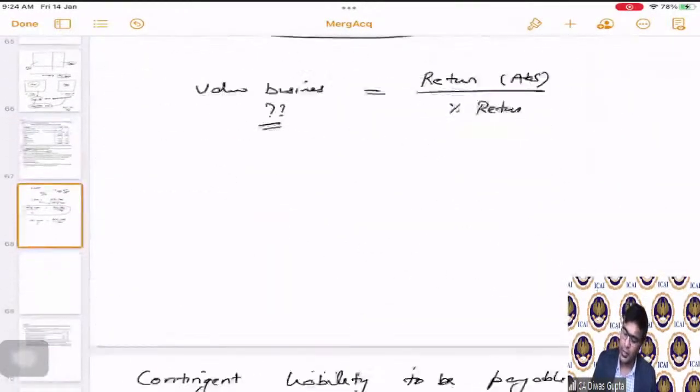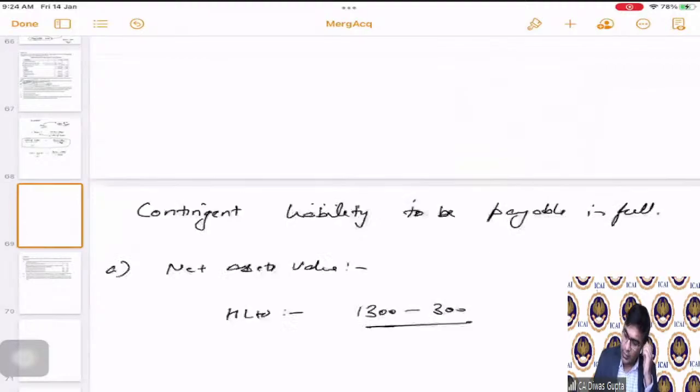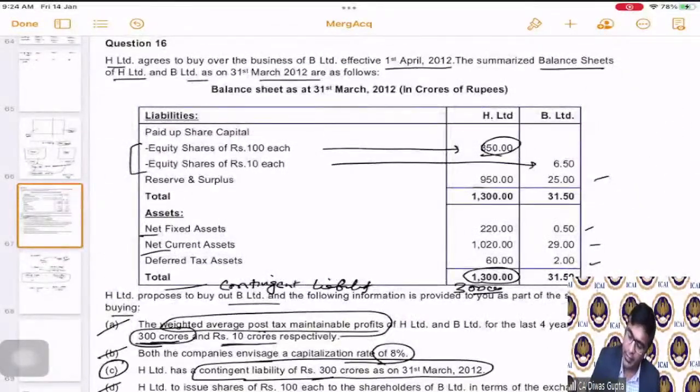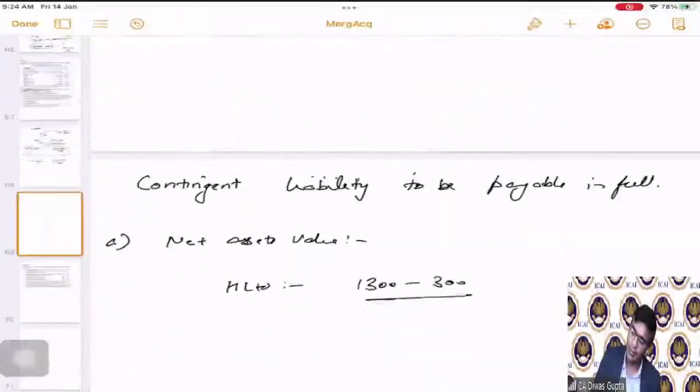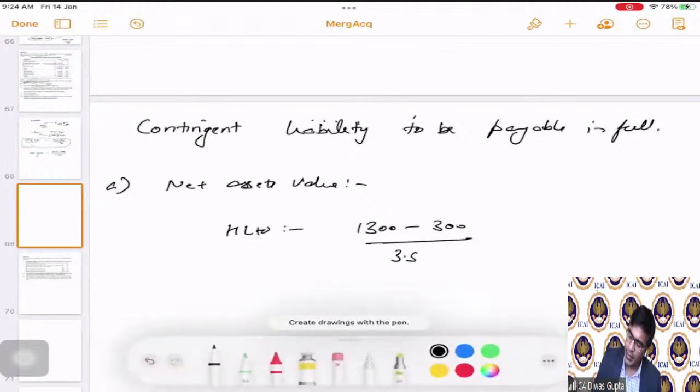So those are already adjusted. 1300 minus 300 for the contingent liabilities, divided by the number of shares. The number of shares is how much? 350 divided by 100, which is 3.5. Correct? This is for contingent liability.